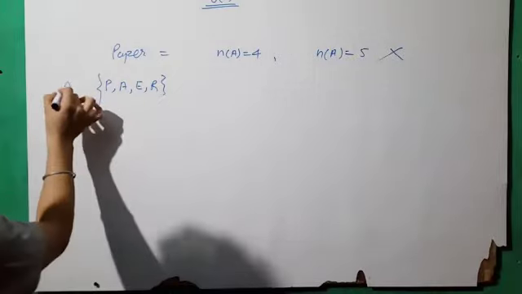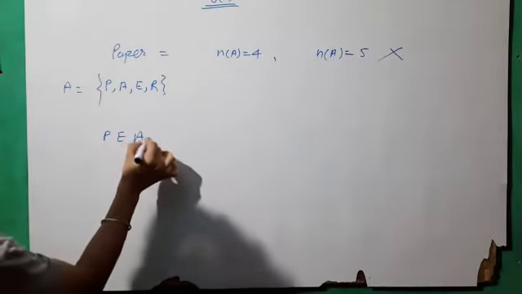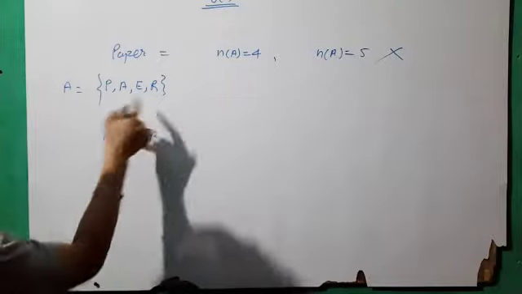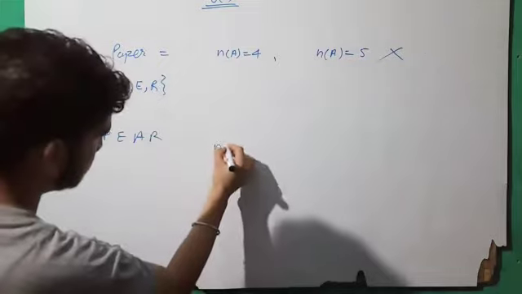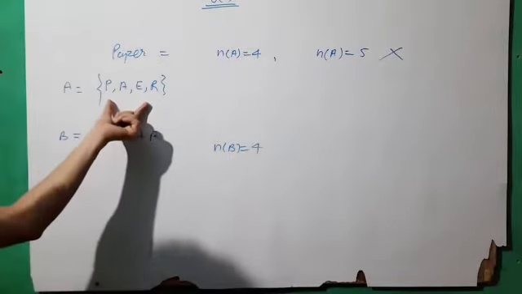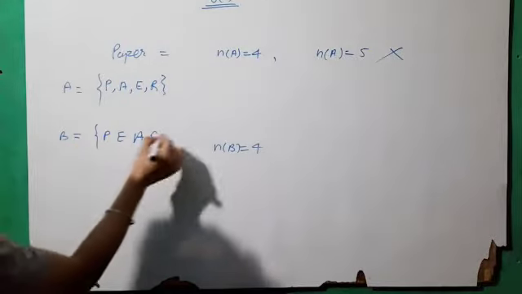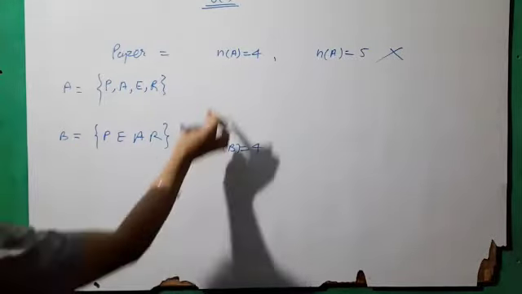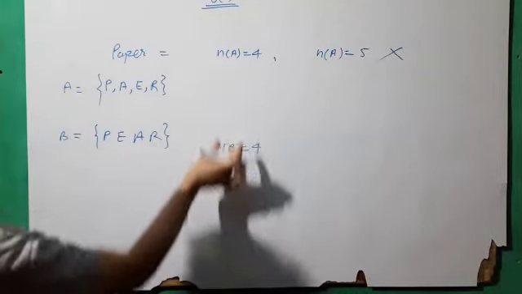This is A. Now we have pear, P-E-A-R, that is B. So nB equals 4, and the same letters are in set A and set B, and the cardinal number of both sets is 4.